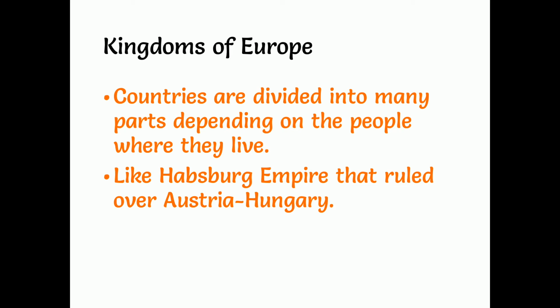It also included the Italian speaking provinces of Lombardy and Venetia. The people living there also speak different languages. Example, take Hungary. In Hungary, half of the population spoke Magyar, while the other half spoke a variety of dialects.